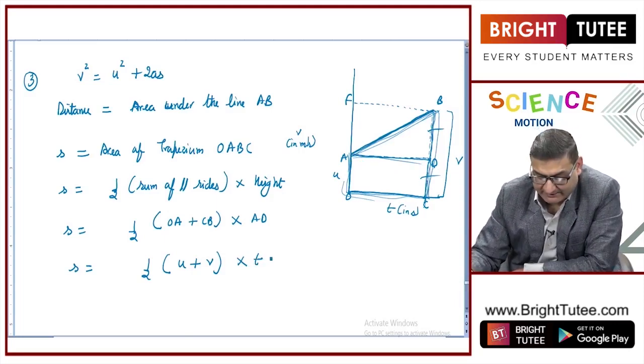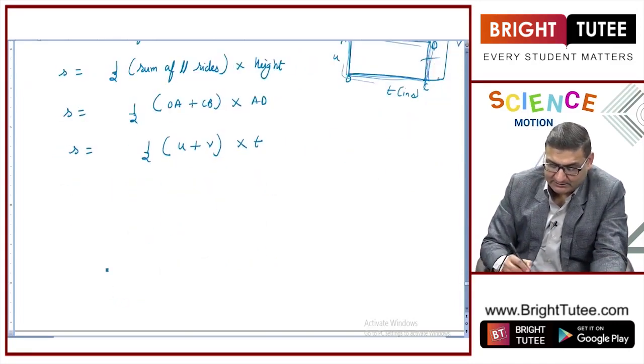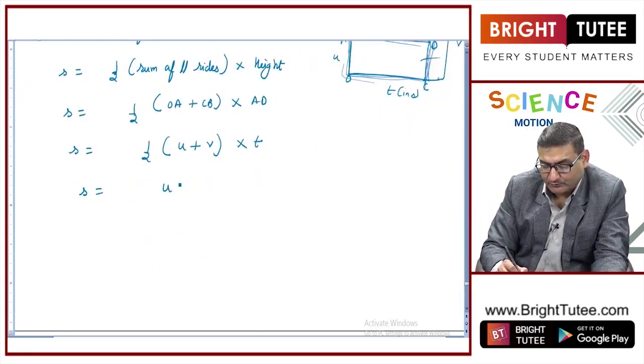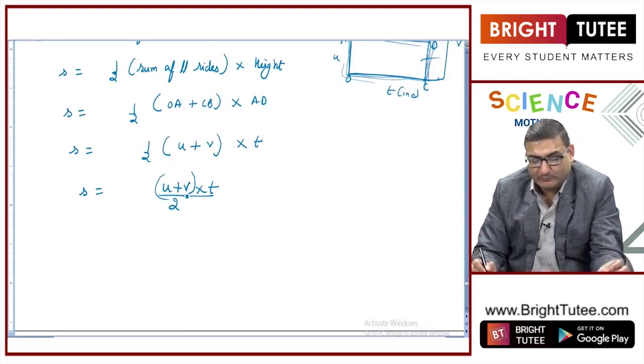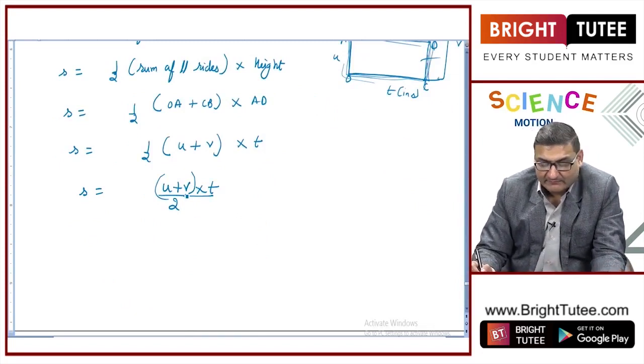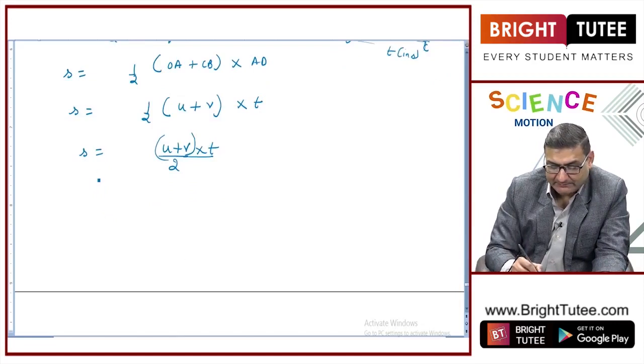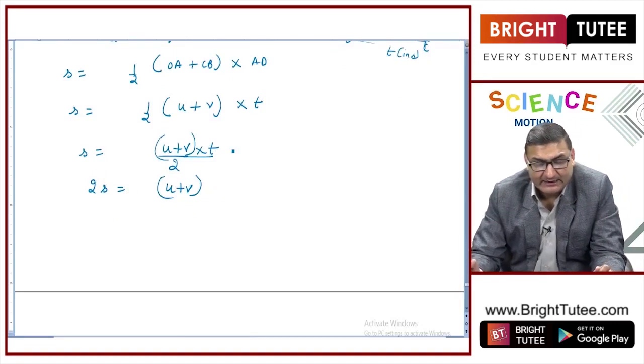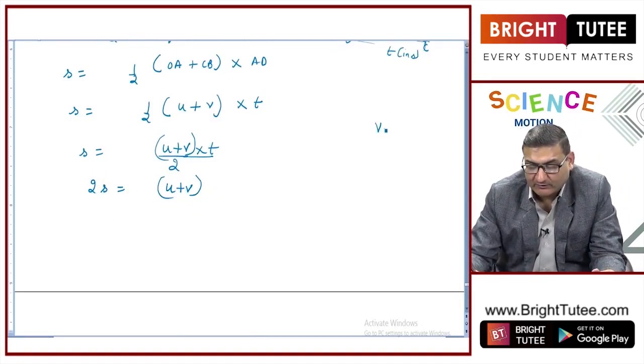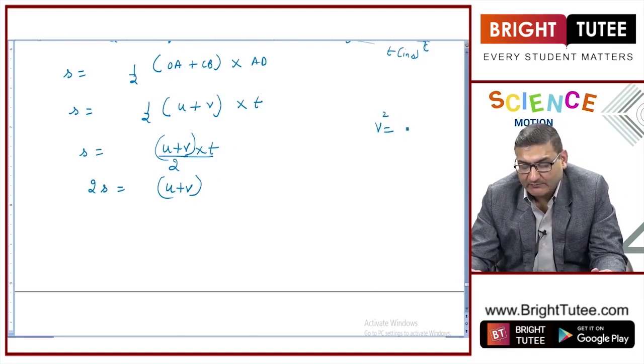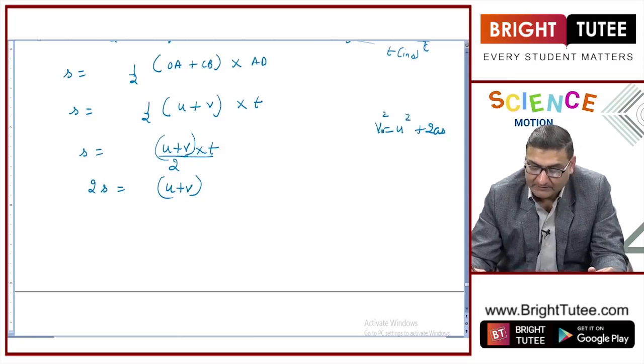So now my equation becomes s, the distance, is equal to half into (u plus v) multiplied by t, with u plus v in brackets. First of all, I will take this 2 and cross multiply, and I will get 2s is equal to (u plus v) t. If I relate what I am going to derive, the third equation of motion says that v square is equal to u square plus 2as.